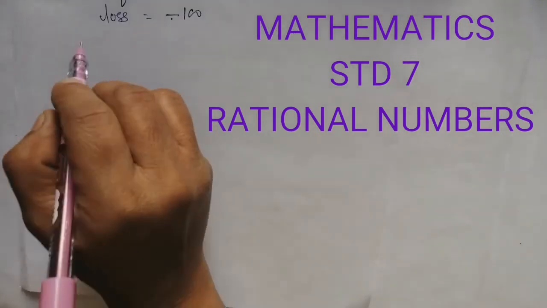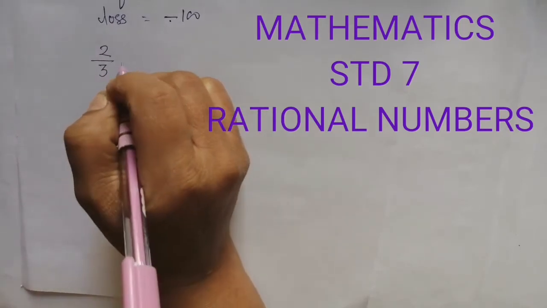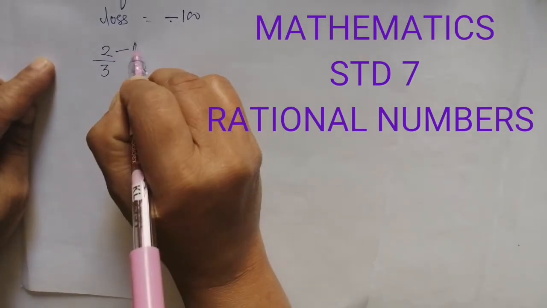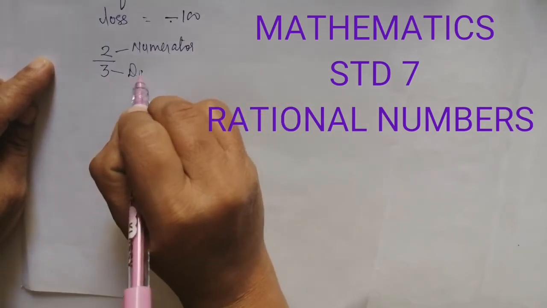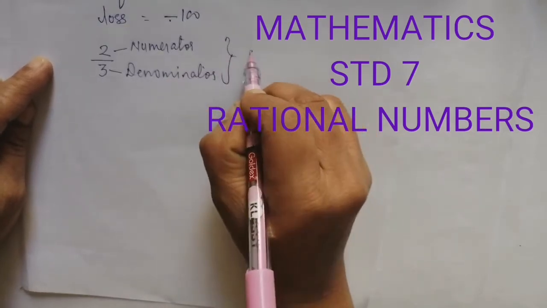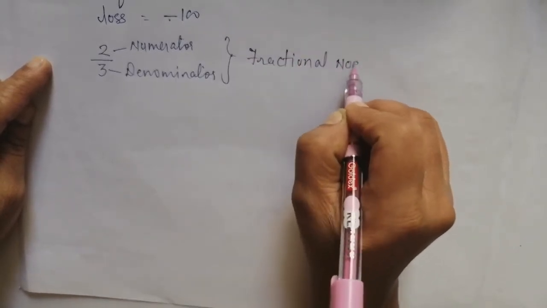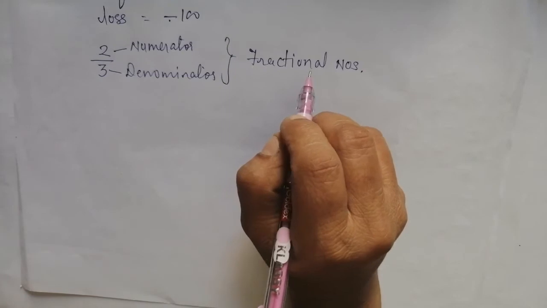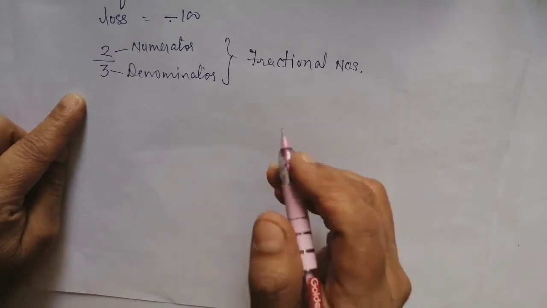Now the next number, suppose it is given to you, 2 by 4 or 2 by 3. 2 by 3 means from the 3 you have taken the 2. This 2 is called the numerator, and this 3 is called the denominator. These numbers are called fractional numbers, or fractions.